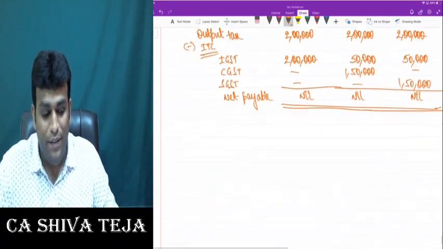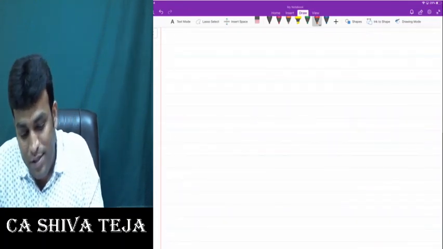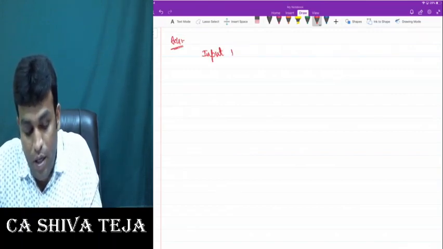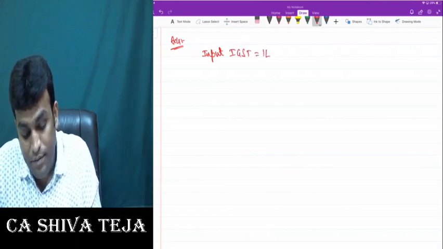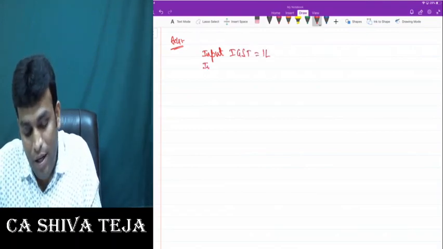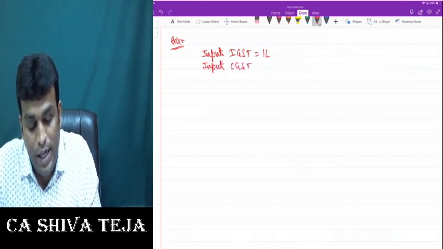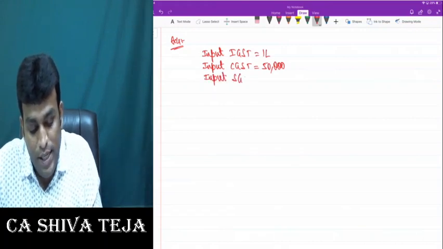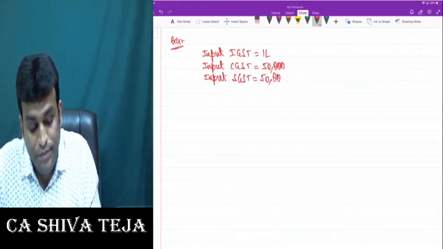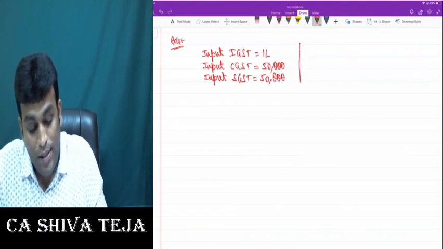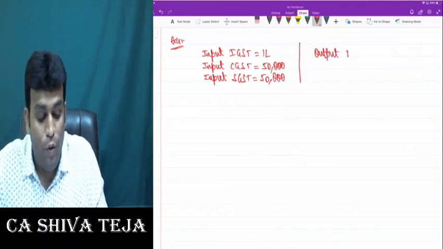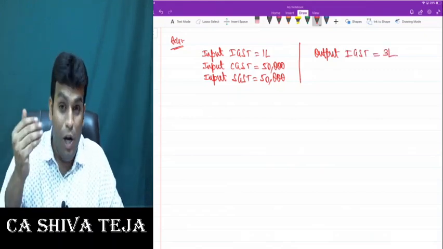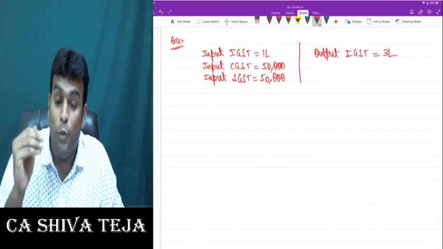Chalo. Finally, my last example that I want to give you today is example number 4. Let's say input IGST is 1 lakh. Then input CGST is, let's say, 50,000. Then input SGST is, let's say, 50,000. And on the other side, we have only output IGST of 3 lakhs. That's it. We do not have output CGST and SGST, but we have only output IGST, my dear friends.